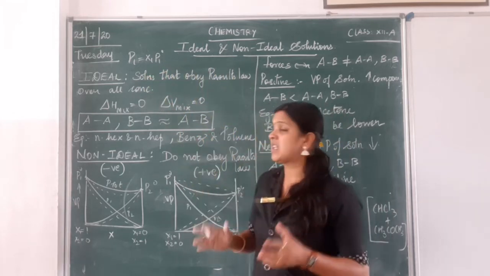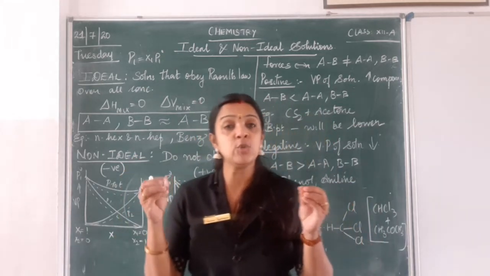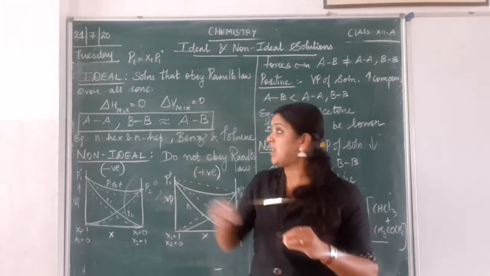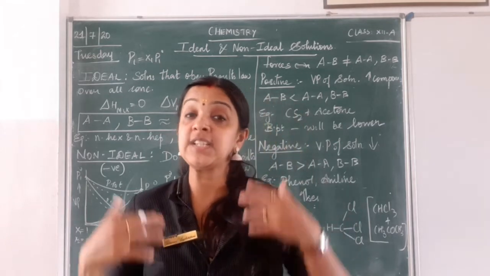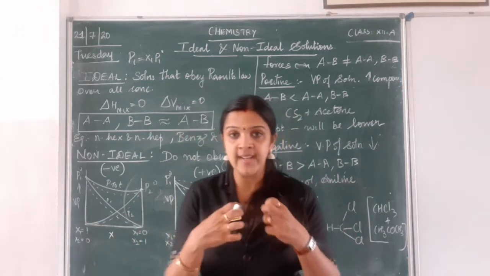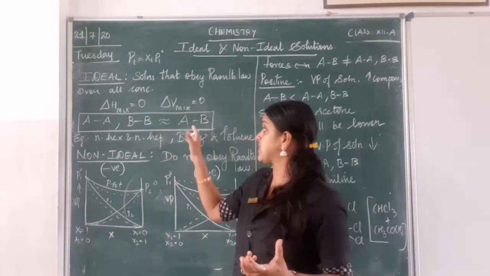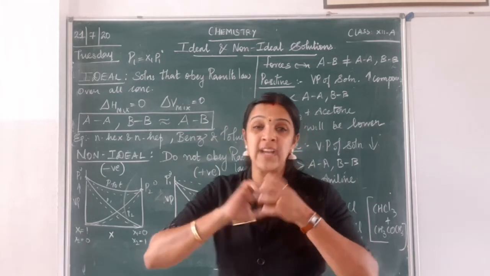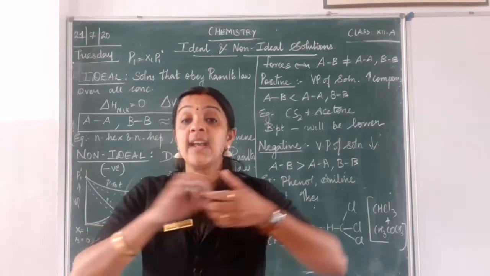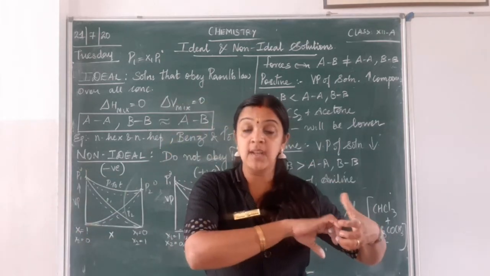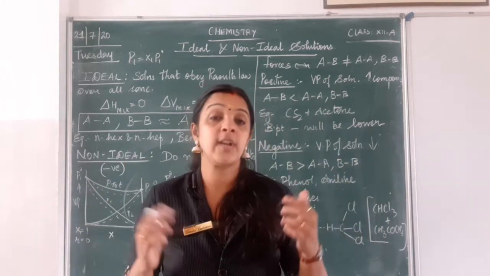And what happens there? Now let us say we have two components A and B. When I mix A and B, I get AB, right? Now as I told you before, we don't have chemical bonding in this, so the chemical composition does not change at all. But there are intermolecular forces of attraction. So there can be an interaction between A and A, between B and B, and between A and B also. Are you able to get me, children?